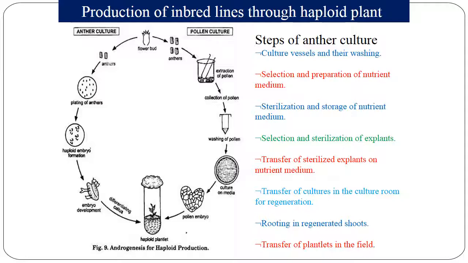In the next step, transfer of cultures to culture room for regeneration, then rooting in regenerated shoots, transferring the plantlets to field and hardening. In the later step, confirmation or identifying the haploid plants is also very important. That is nothing but screening.